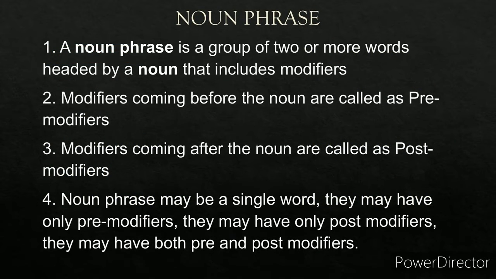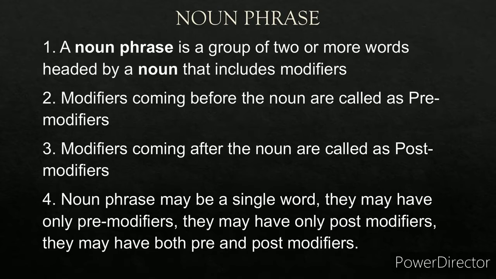Now, what do you mean by a noun phrase? Well, a noun phrase is a group of words which contains a noun and the modifiers. It always will contain a noun and a modifier. Now, what do you mean by a modifier? A modifier is a word or a clause or a phrase which describes another word in the sentence. So, a modifier basically describes or gives more information about another word in the sentence.